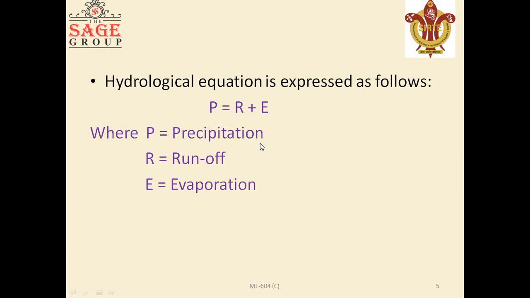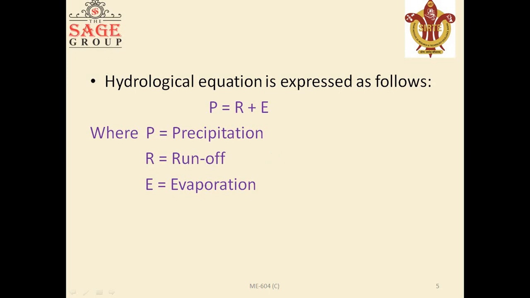What is precipitation? It includes all the water that falls from the atmosphere to the earth surface. I repeat, it includes all the water that falls from the atmosphere to the earth surface. This is precipitation. Precipitation may be of two types: liquid precipitation and solid precipitation. Liquid means rainfall, and solid precipitation means snow and hail.